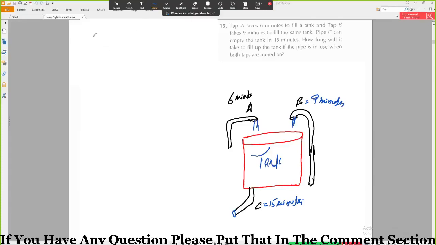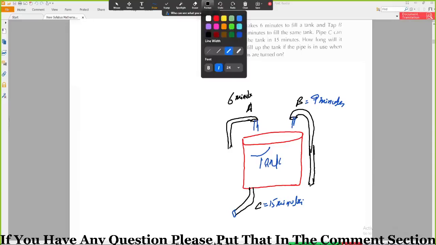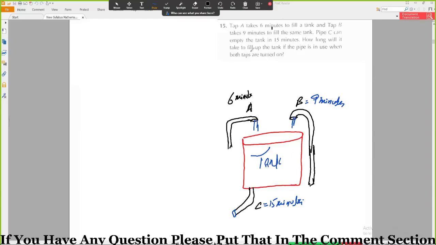Let's say we need to find how long it will take to fill up the tank if the pipe is in use.